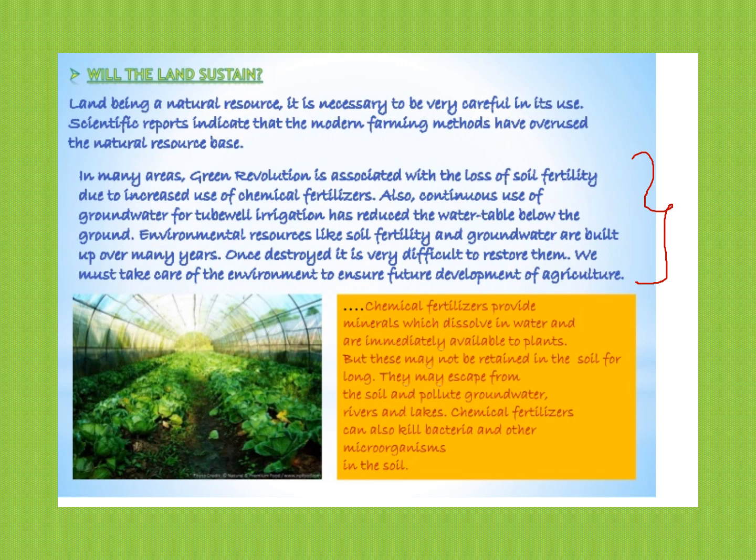Also, continuous use of groundwater for tube well irrigation has reduced the water table below the ground. Environmental resources like soil fertility and groundwater are built up over many years. Once destroyed, it is very difficult to restore them. We must take care of the environment to ensure future development of agriculture.